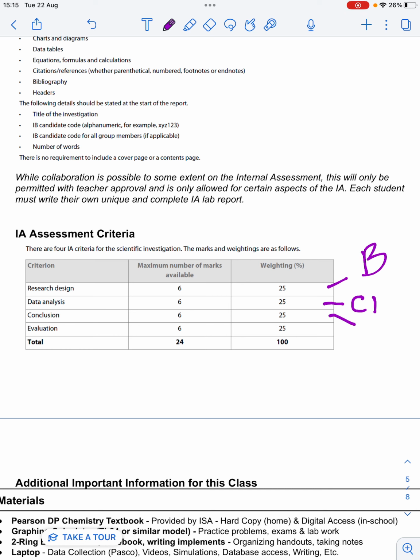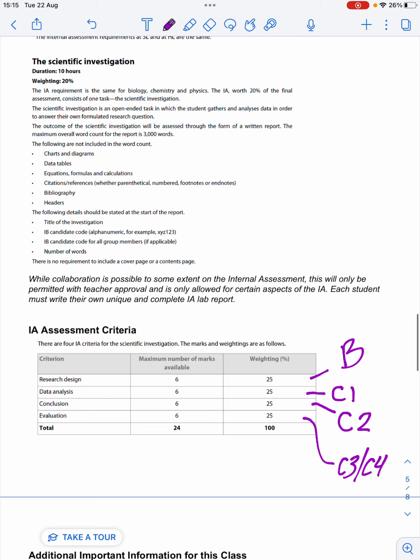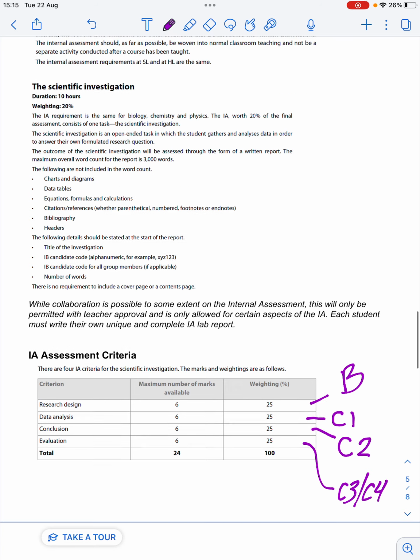And then conclusion is like criterion C2 in the MYP. And so this is where you're interpreting your data, trying to answer your research question. And then the fourth criterion is kind of like C3 and C4. And this is where you are evaluating a method, talking about the impacts of any weaknesses or strengths, and then talking about improvements. And so for now, that's really what you need to know about the DP chemistry course itself.